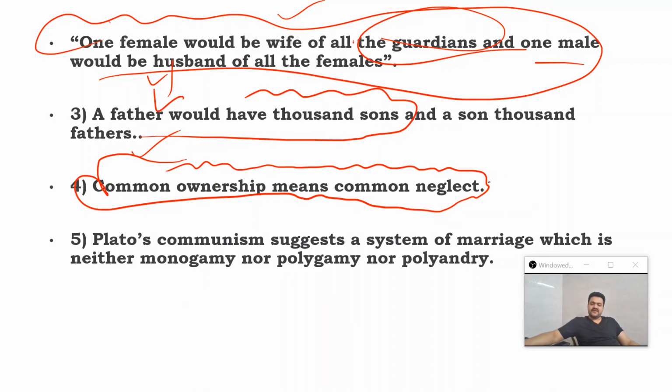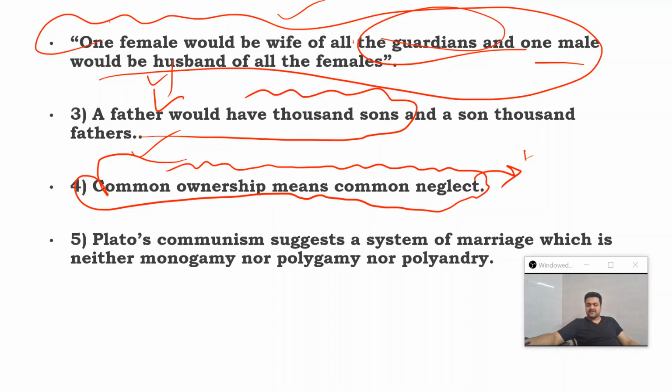Understand that when things are held in common, or when there is a common ownership, it is generally found that those things which are owned by everyone are also going to be neglected by everyone. When we personally own anything, then we take full care of it, because it is we who are responsible for it. So an individual who owns anything will be very careful with regard to its care, its safety, and its sustainability.